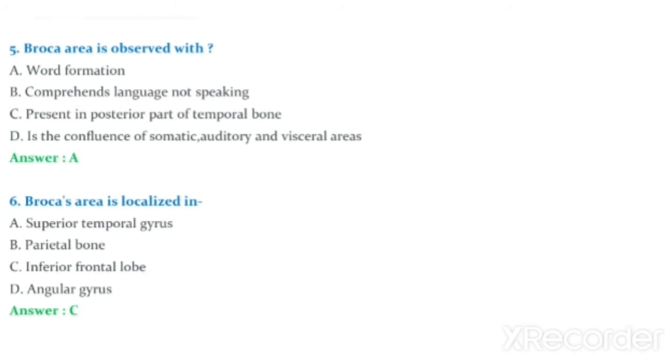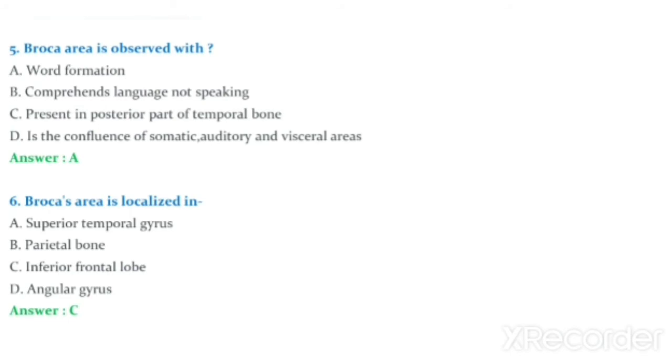Option D is the confluence of somatic, auditory and visceral areas. The answer is option A, that is word formation.